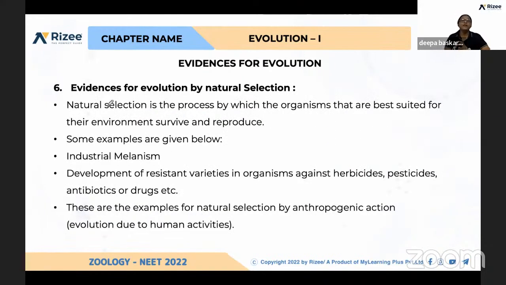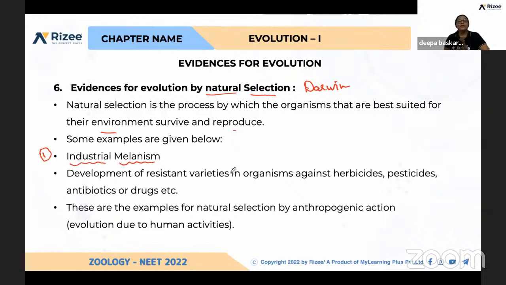And again, evidences for natural selection, that is evolution by natural selection, which was proposed by Charles Darwin. I explained this before. Natural selection is the process by which the organism which can change itself based on the environment can survive and reproduce at a high level. So those species alone continue life. What are the examples? Let me explain. Here also it is very important. Examples you should remember: industrial melanism, first example.